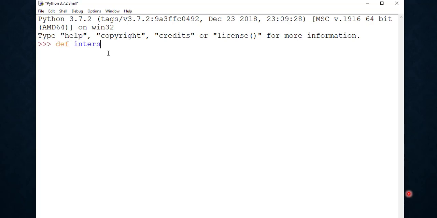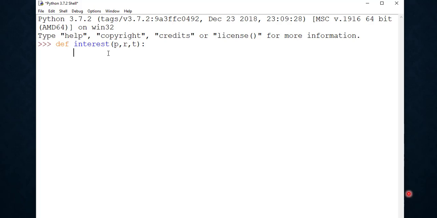Like, we are writing one function definition to calculate the simple interest. So what do we need to calculate the simple interest? Principal, time and rate. Let us pass these in variables p, r and t. p for principal, r for rate and t for time.